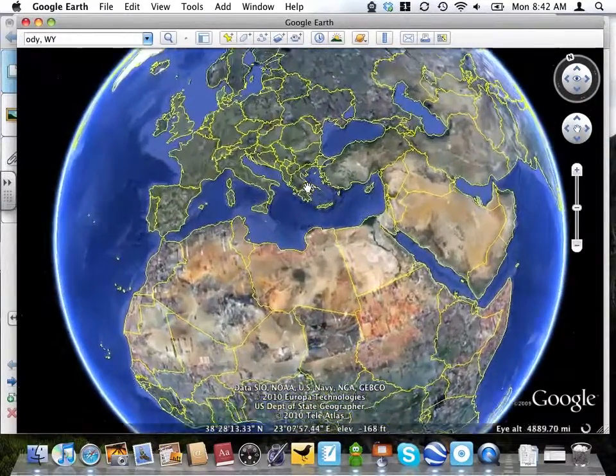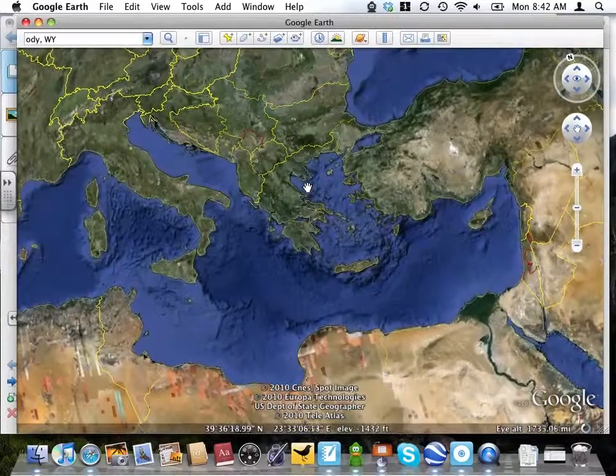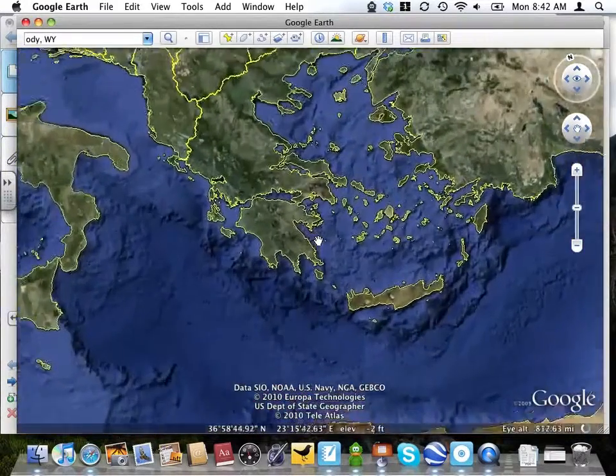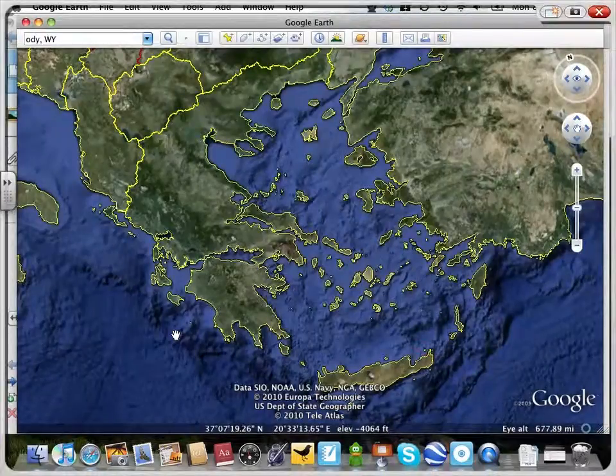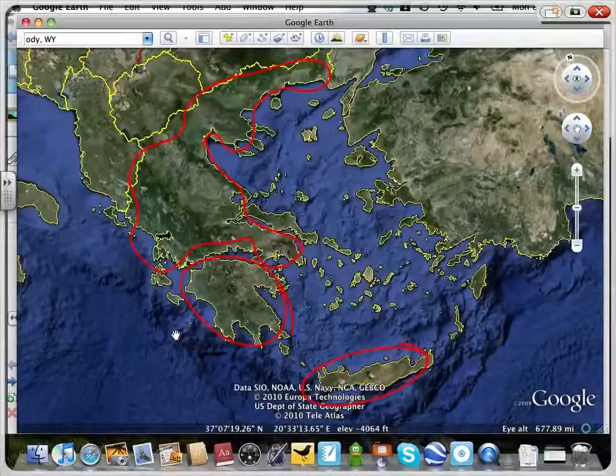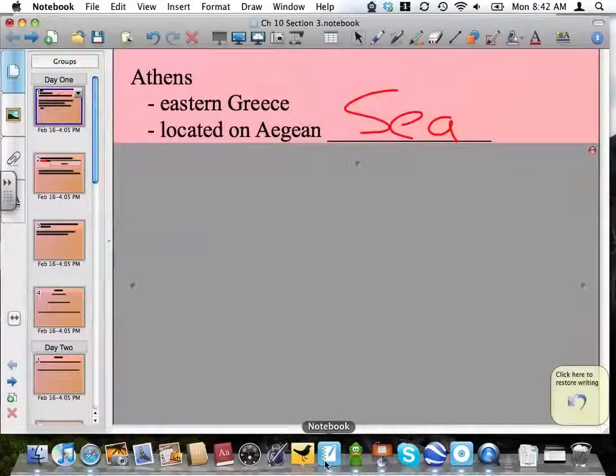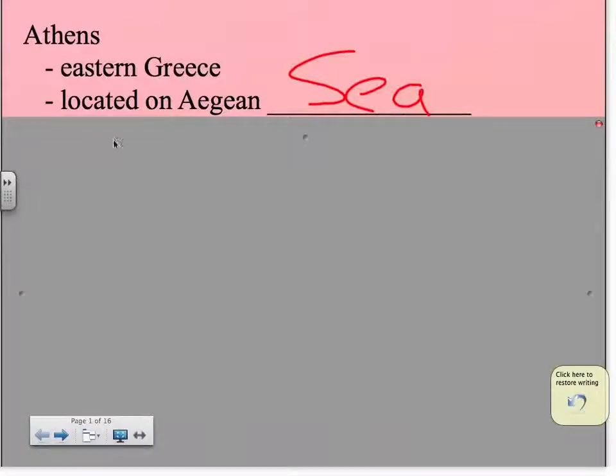Now, we learned last week that Lower Greece, what we've been calling Lower Greece, actually has a fancier name, which is what? Good, hopefully you just said Peloponnesus. And so down here we have the island of Crete. Here we have Peloponnesus. Here we have what we're going to call Upper Greece for now. And on that Upper Greece we have north, south, east, west. So Athens is located in eastern Greece on the Aegean Sea. Going back to our notes, now we know where it is located.